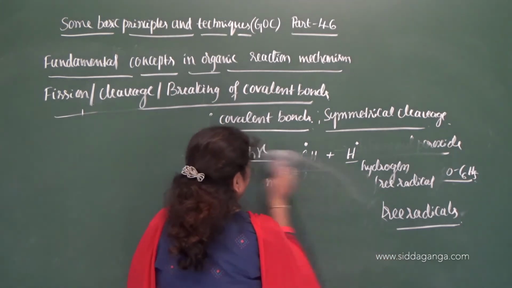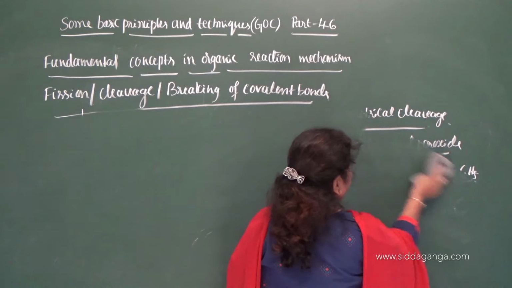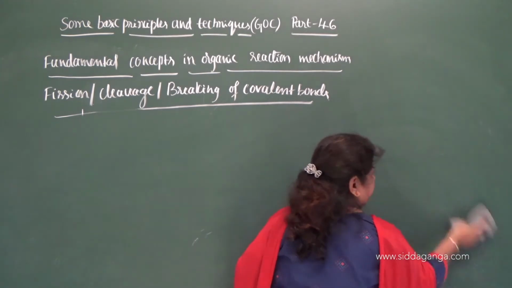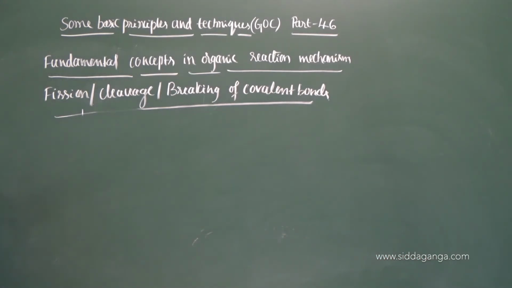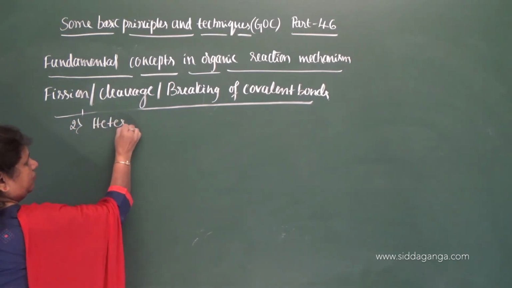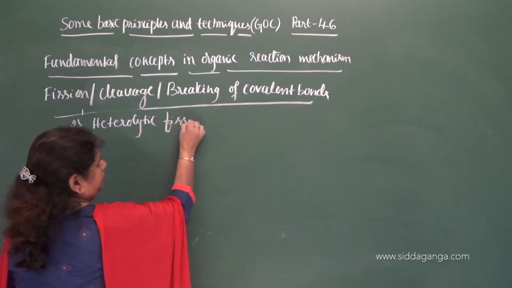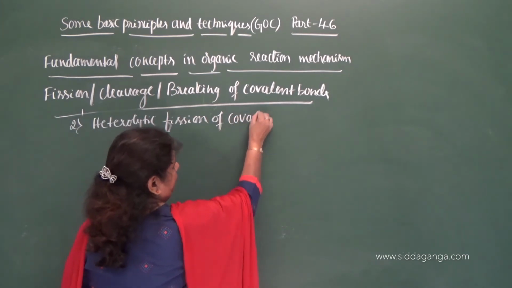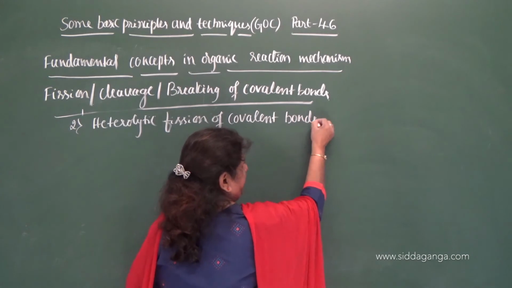Second type, that is heterolytic fission of covalent bonds.